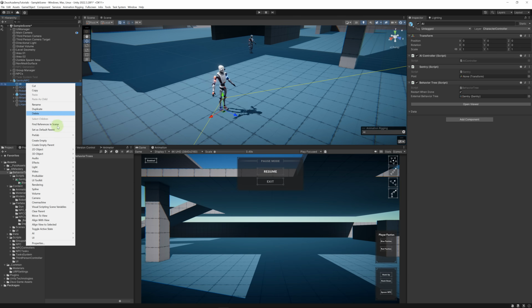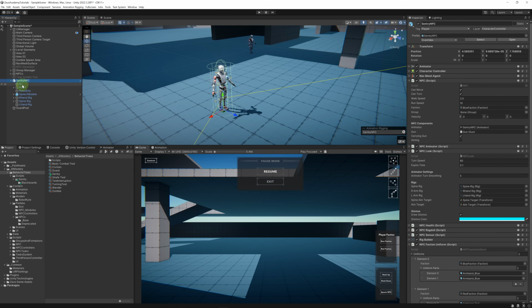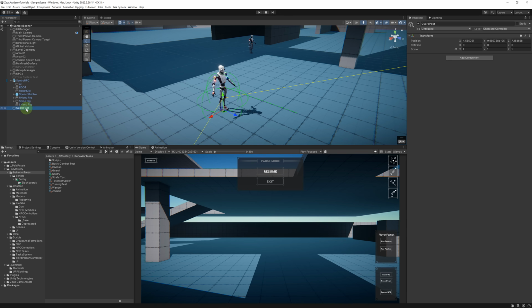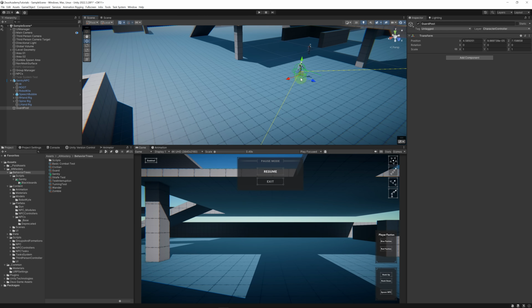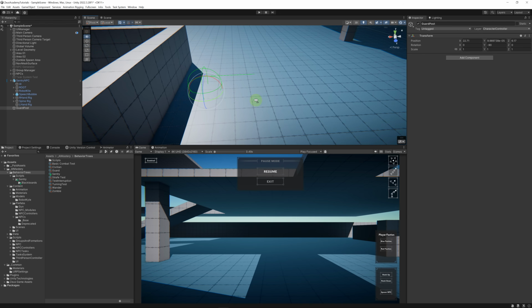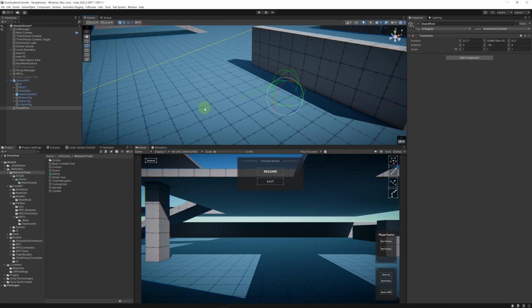So let's create a child object here. Let's name it guard post, and let's take it out of the prefab. Then let's go to our AI object and set the guard post to this. Then let's move the guard post somewhere. Let's say we want it to be over here, and we want the NPC to look in this direction. So our NPC will stand near the wall and look in that direction.